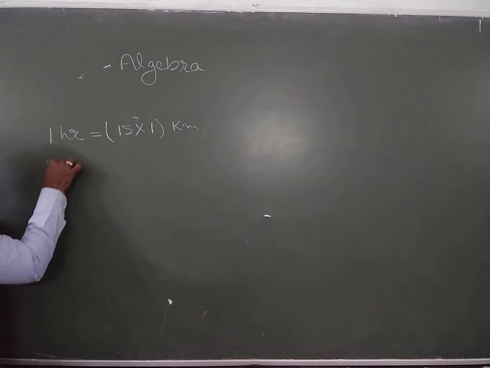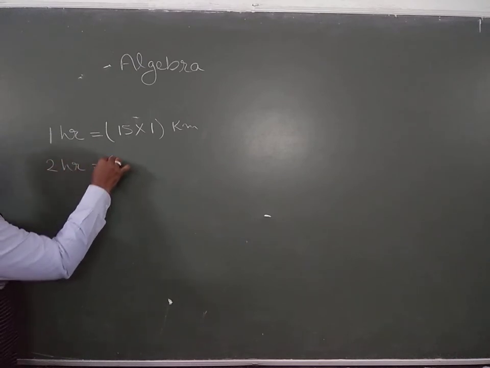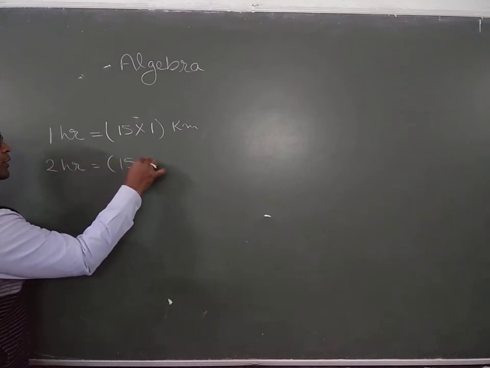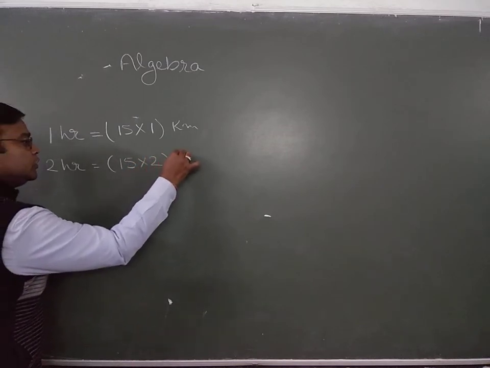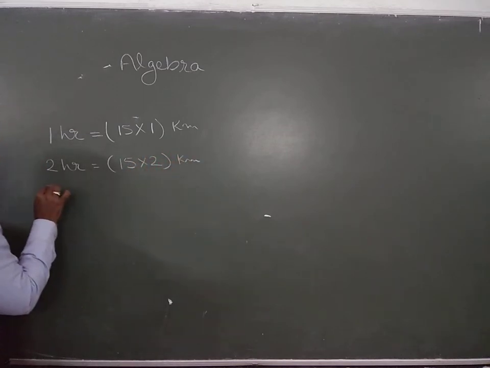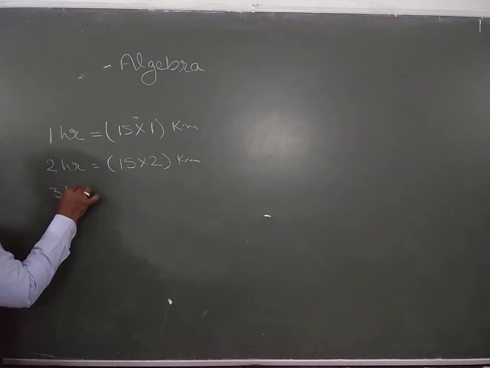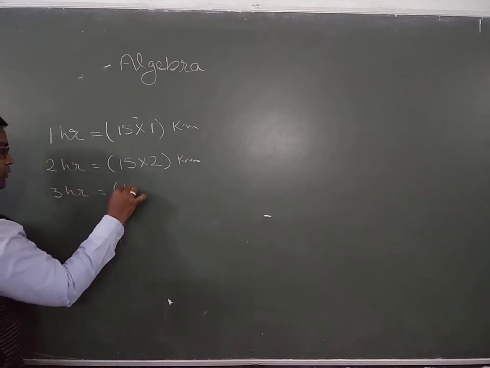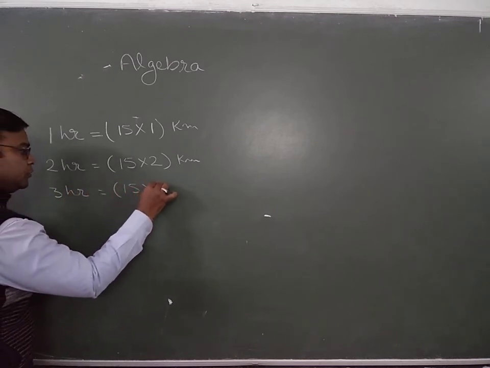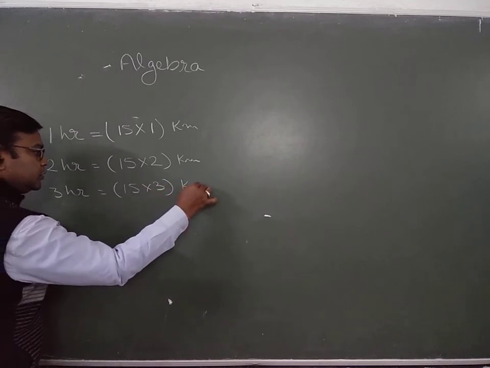What about 2 hours? It's 15 into 2 kilometers. 3 hours, 15 into 3 kilometers.